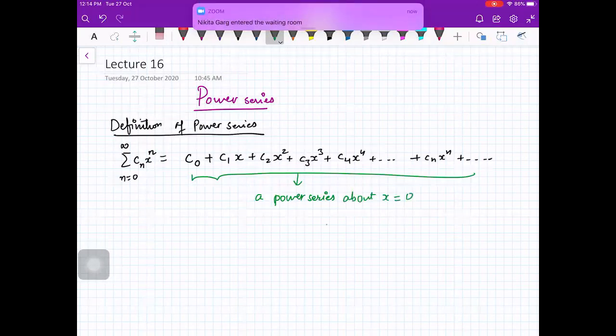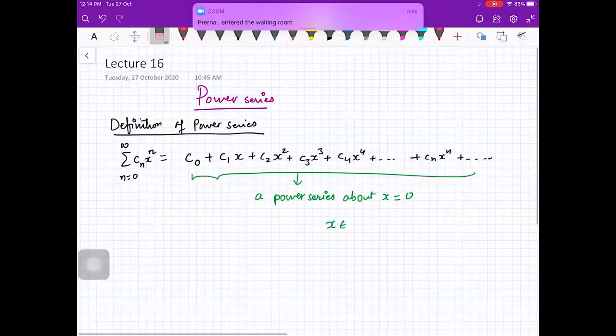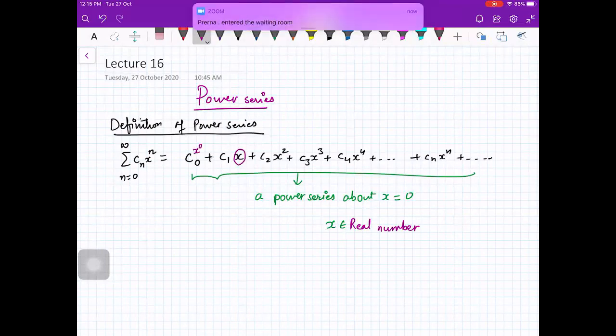Here x is any real number. Why is this called a power series? Because it involves powers of x: x raised to power 0, then x raised to power 1, power 2, power 3, power 4, power n, and so on.